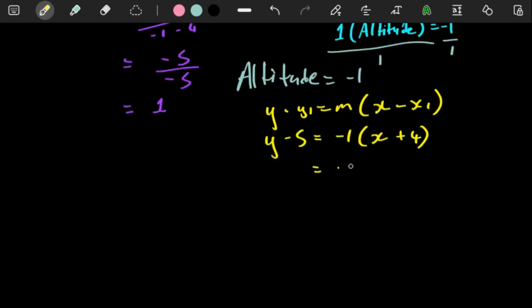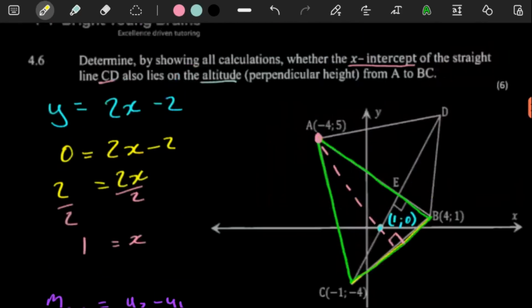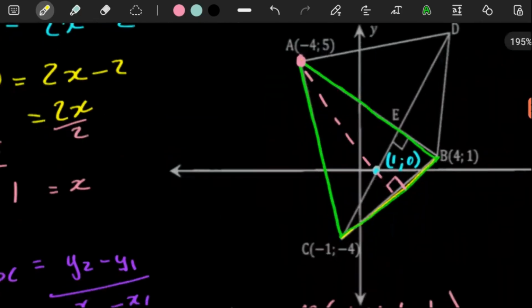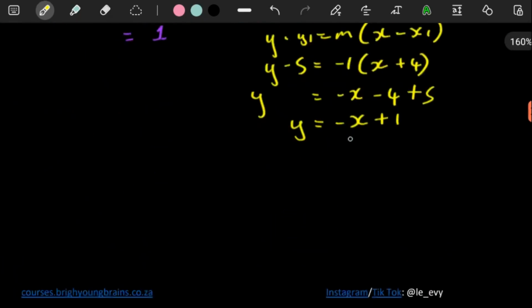And then here, let's see. This is going to be -x, -4. The 5 we would move it over. It's going to be a +5 over there. And here, this is -x. -4 plus 5, that's going to be a 1. Yeah, -4 plus 5 is a 1. So this is the equation of the line. It does look believable. So this is our equation of our altitude.